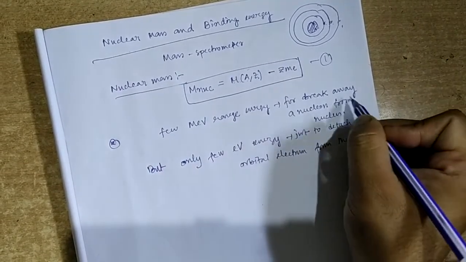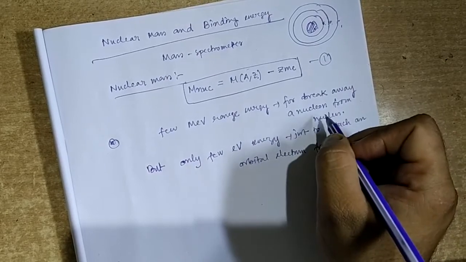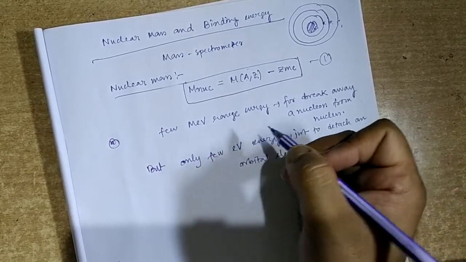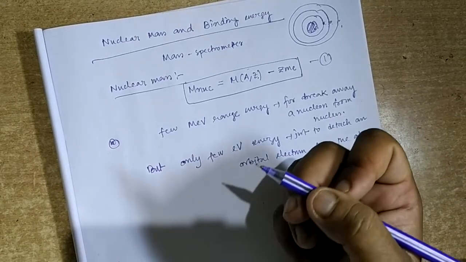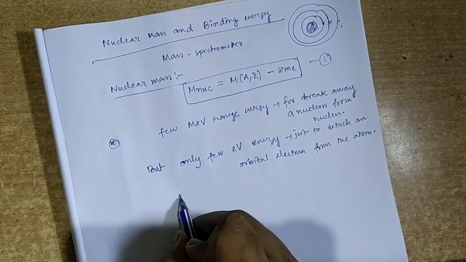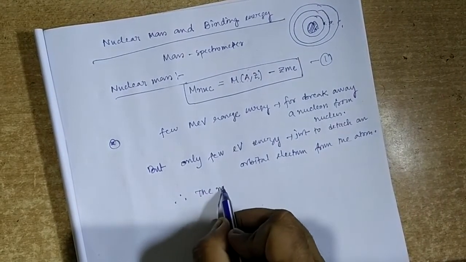That means the nucleons inside the nucleus are more strongly bound than the orbital electrons inside the atom.